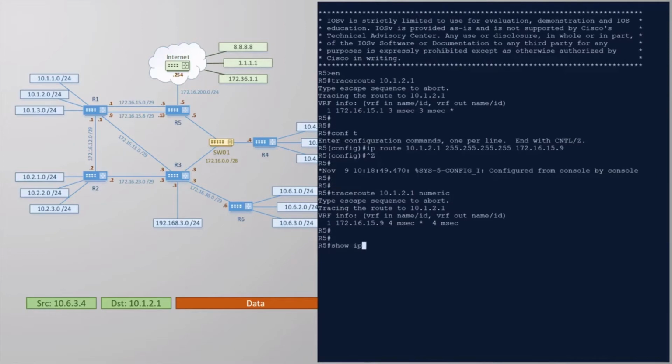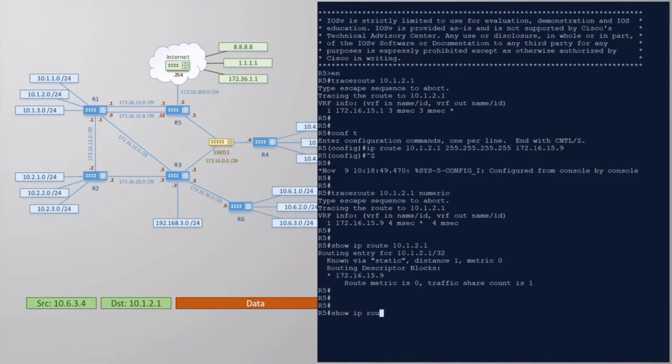And now let me show you another useful trick. If you ever need to check which route is used for a particular IP, just add the IP to the show IP route command. And you can see from this that .1 is using a different route than .22, thanks to the host route we just configured.